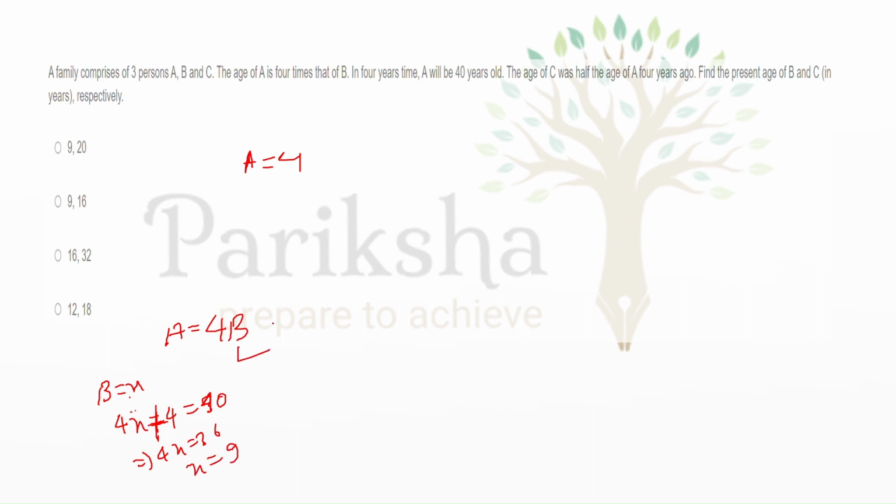So B's age we have calculated, B equals 9, and C was half the age of A 4 years ago. So the current age of A is 36. 4 years ago, the age of A was 36 minus 4 equals 32, and the age of C was half the age of A 4 years ago. So it will be 32 by 2 equals 16. So 16 comma 9 will be the right option for this.